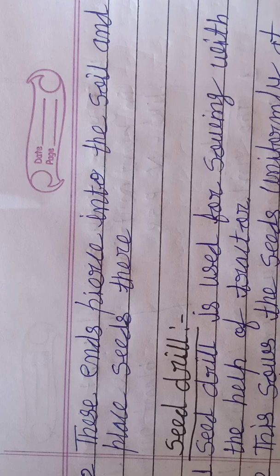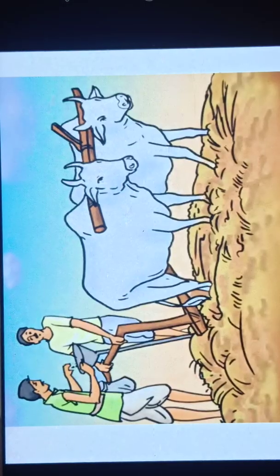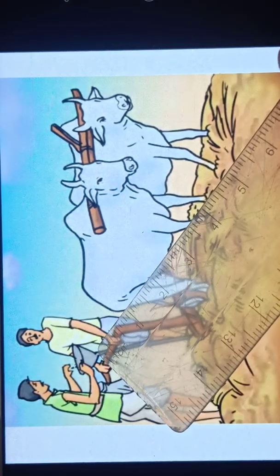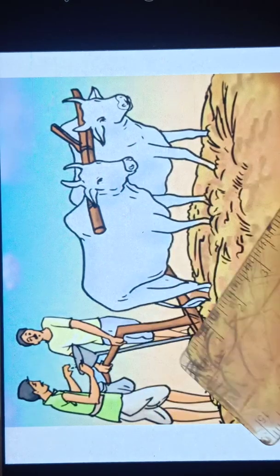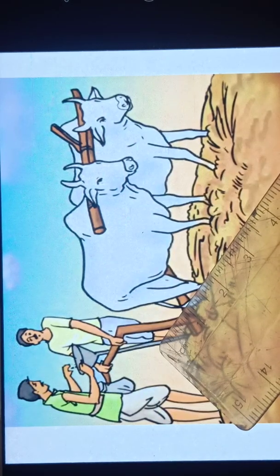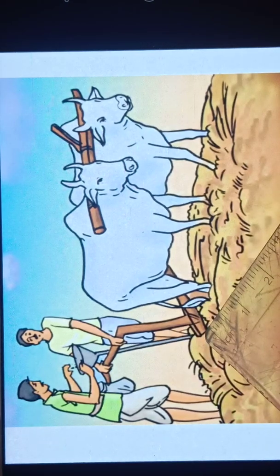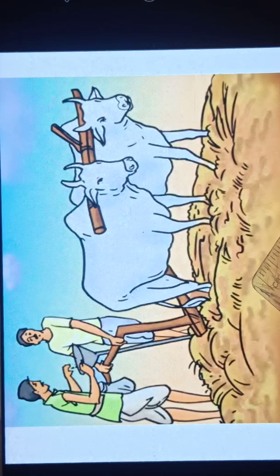We can see this traditional tool in the picture. In this picture, it is a funnel-like structure. Seeds pass down through 2 or 3 pipes. These pipes have sharp ends, and these ends pierce into the soil and place the seed there. It is a traditional tool of sowing.